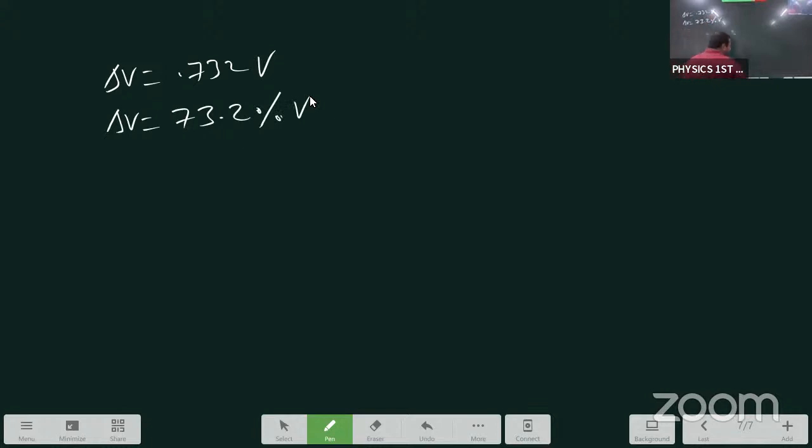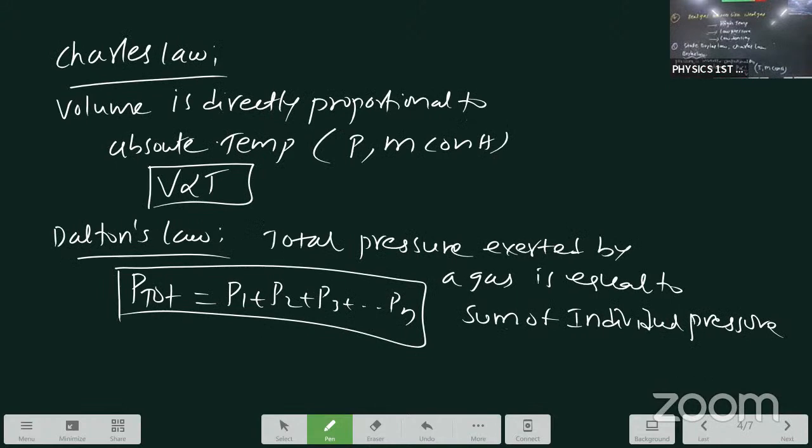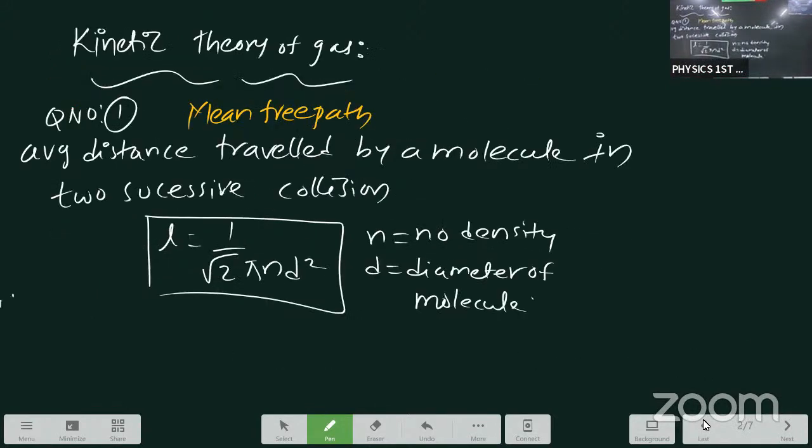Delta V equals 0.732 V. Otherwise, in percentage, multiplied by 100, it means 73.2 percentage of V. In between these two, anyone, no problem. Again I'm repeating. First question, see student, from this one you can get 100% 2 VSAQs, mean free path.